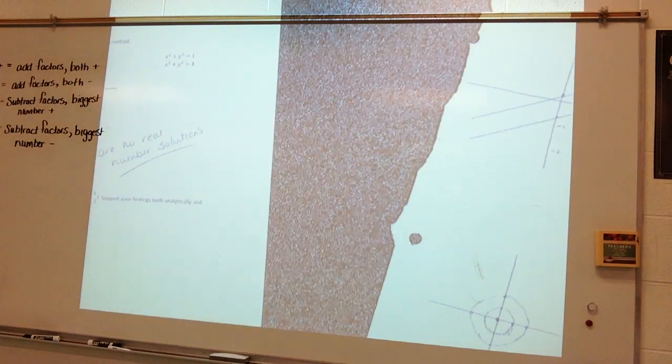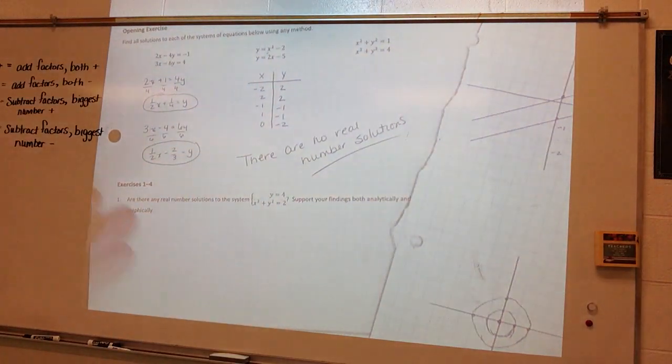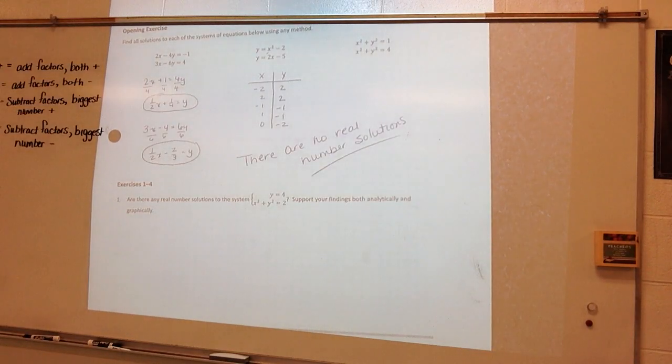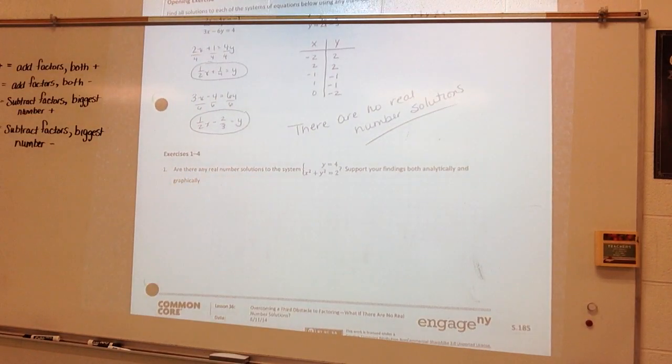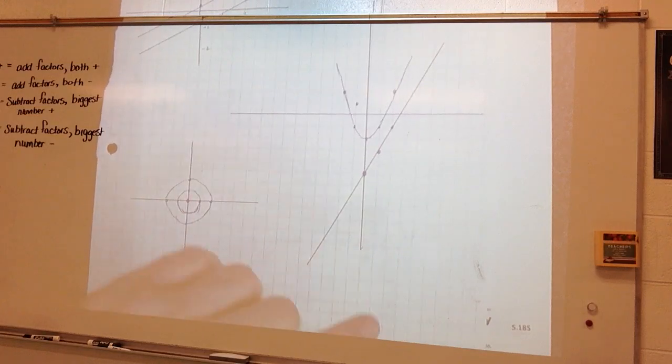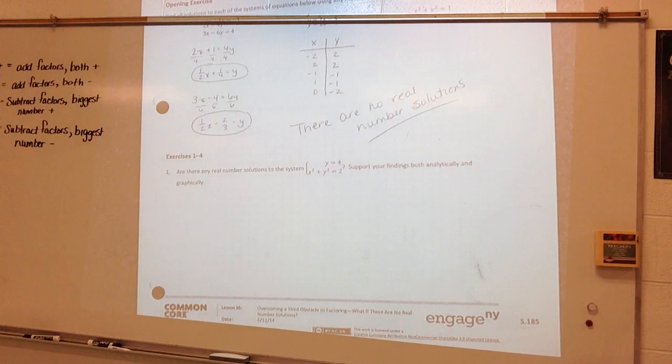So there are no real number solutions for any of these. All right, we had parallel lines, we had a parabola and a line that never intersected, and we had two circles that never intersected. So there are no real number solutions here. All right? Make sure that you sketch these and make sure that you turn these in with your paper unless you did it a different way, and then you'll need to show me how you did it on your paper.